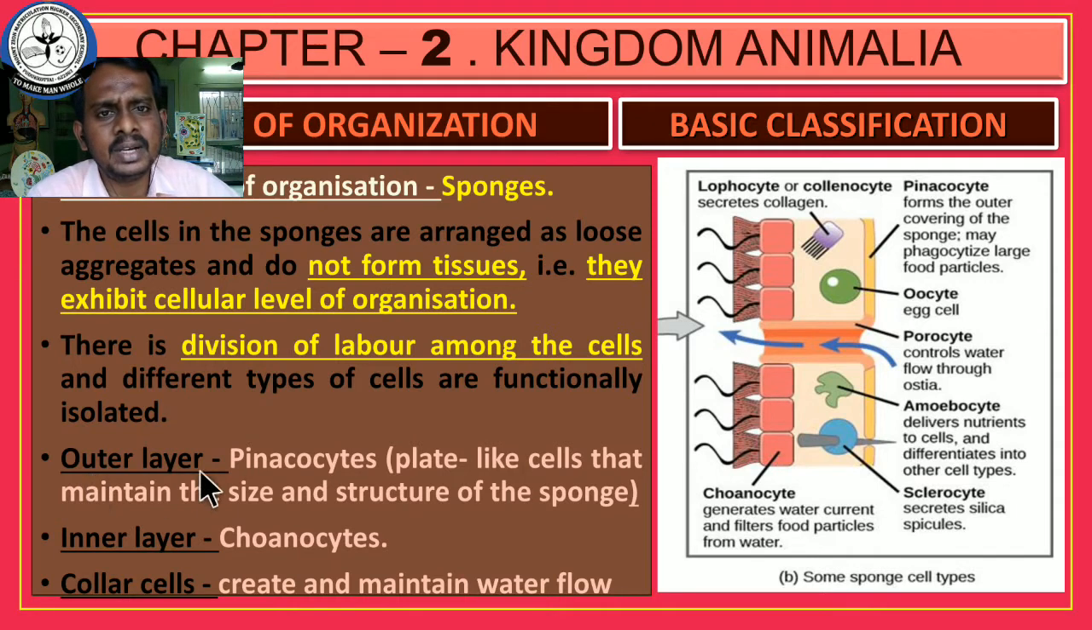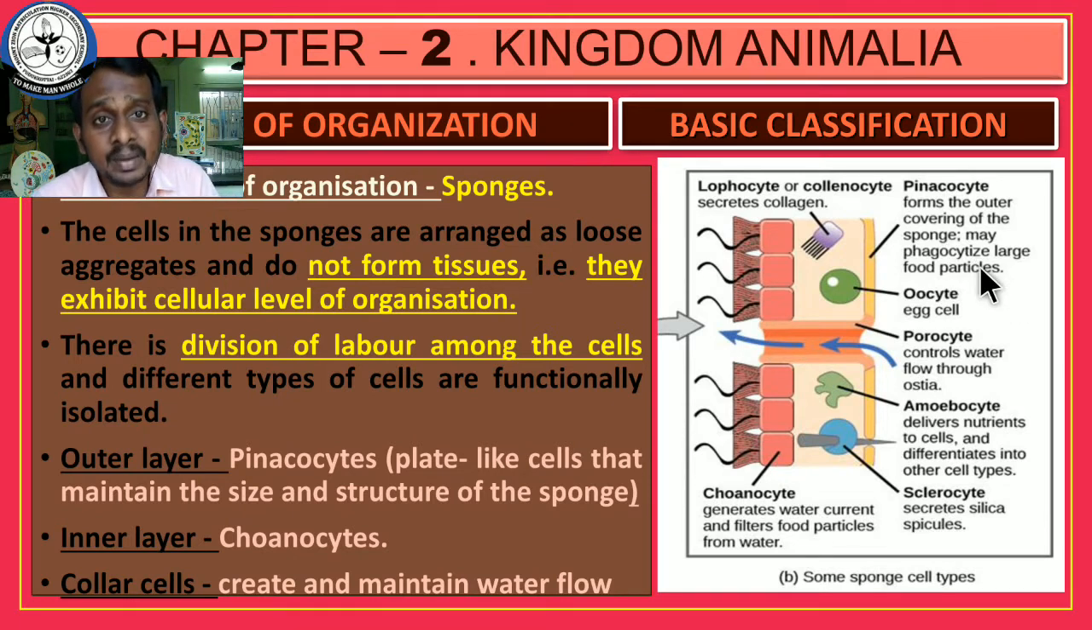So for example, the outer layer is made up of pinacocytes. This picture is not given in your textbook. Draw this diagram in your classwork note or textbook. This is a pinacocyte. So what is the role of the pinacocytes? They are plate-like cells that maintain the size and structure of the sponge. They form the outer covering of the sponge. Phagocytosis of large food particles is also another important 1 mark question, but this is also not given in your textbook. Pinacocytes' function is to maintain the size and structure of the sponge. Along with that, they are also responsible for phagocytosis of large food particles.